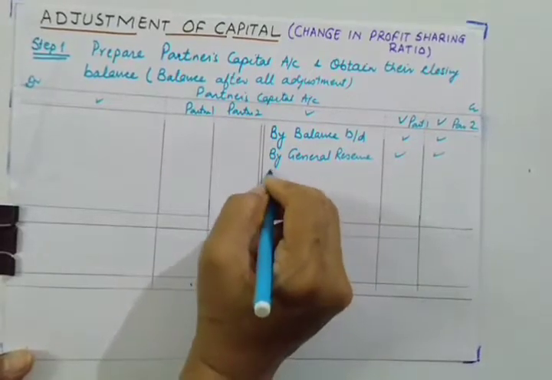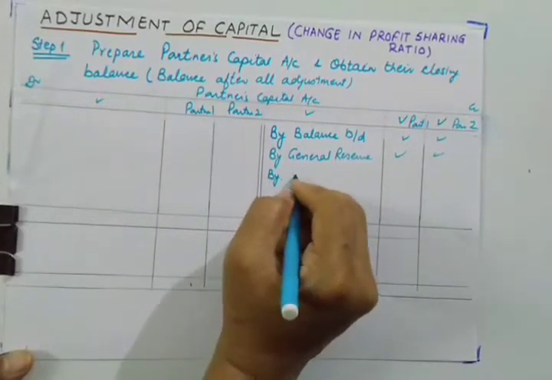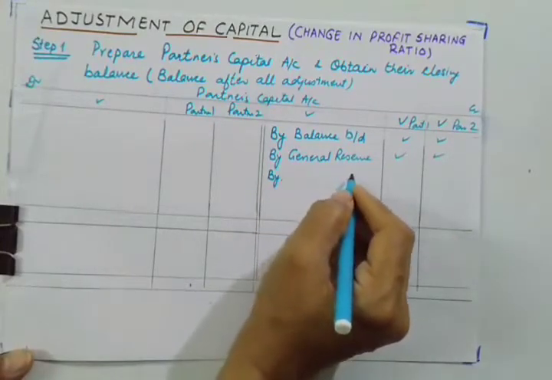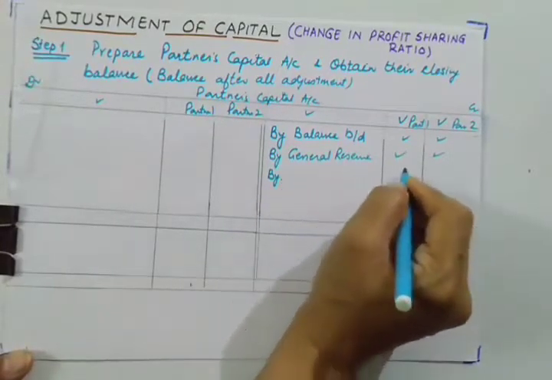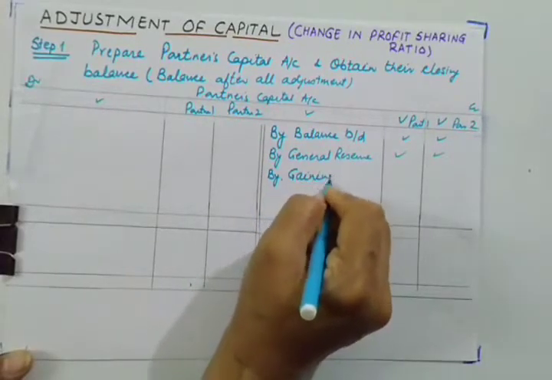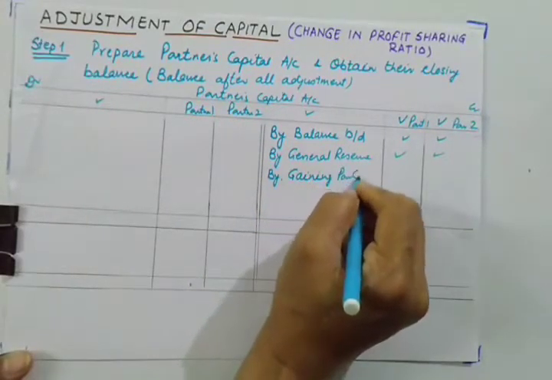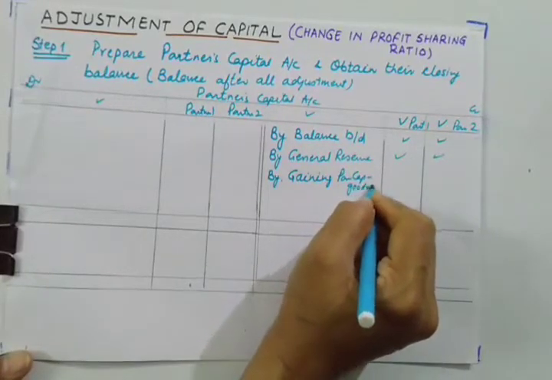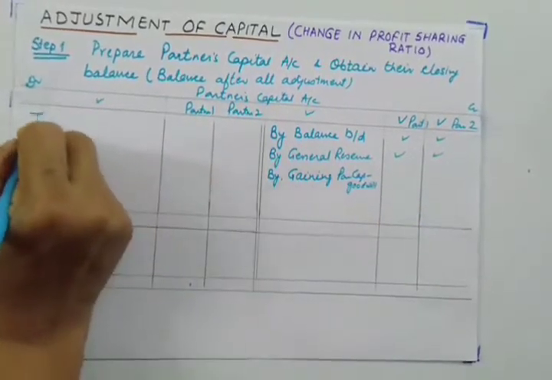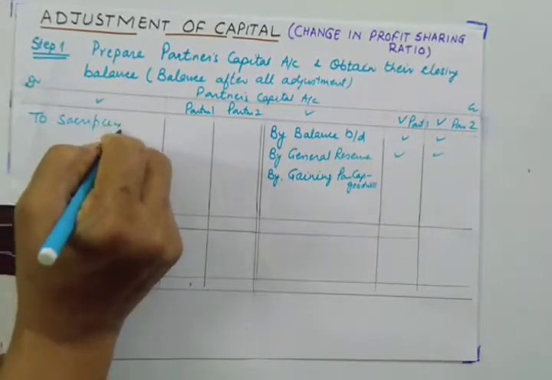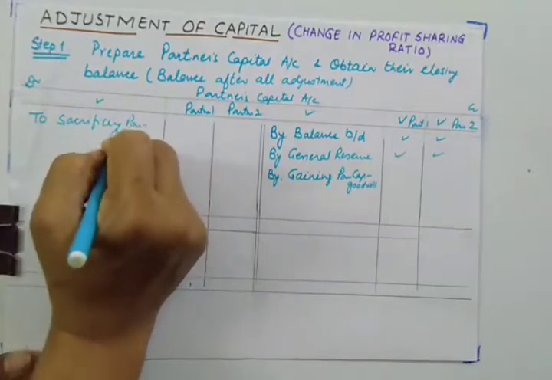Then we'll do the adjustment of goodwill. Goodwill means G2S. Whatever adjustments are required, for example, we want to give to the sacrificing partners by debiting the gaining partners' capital account, adjustment of goodwill. Likewise, to the sacrificing partners' capital account, adjustment of goodwill.